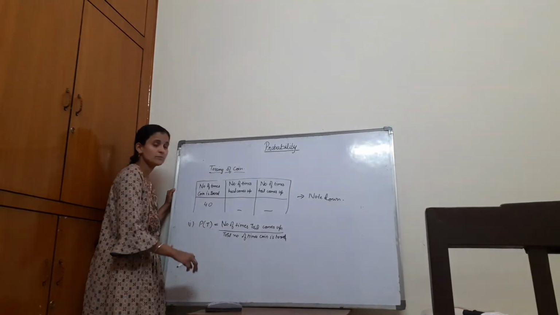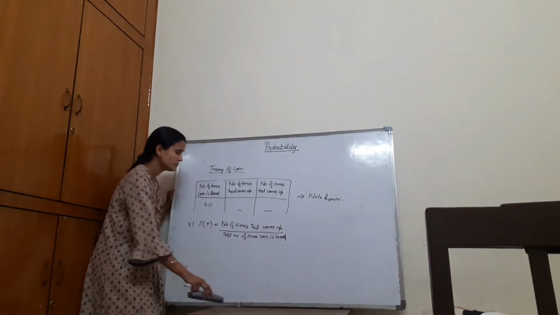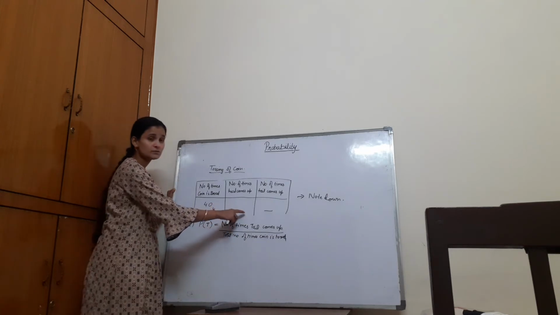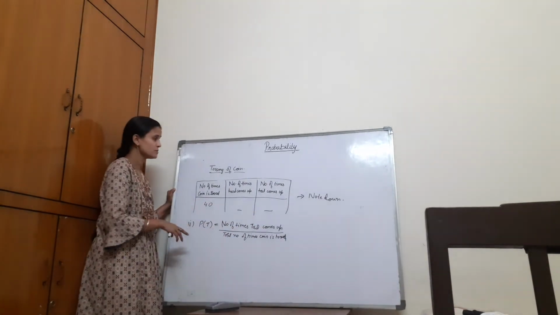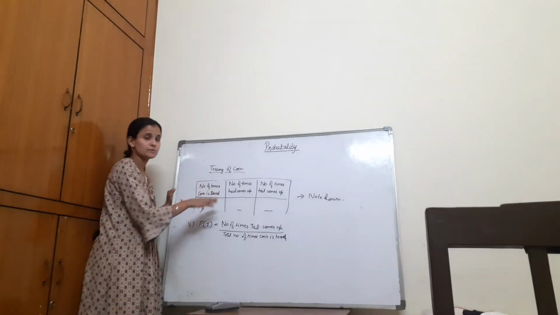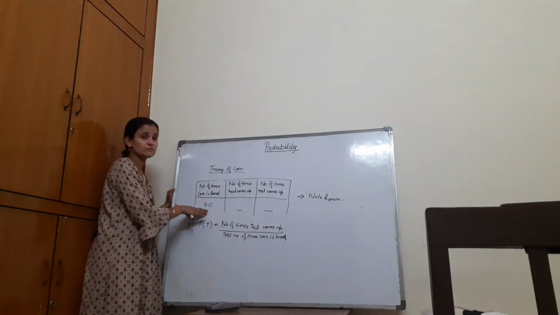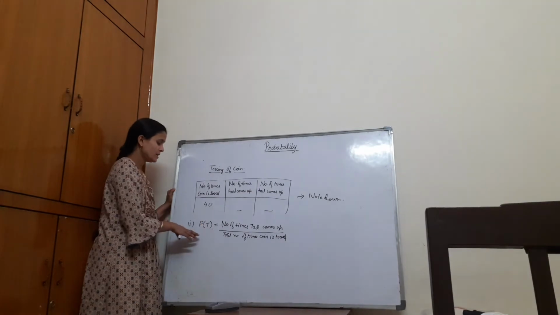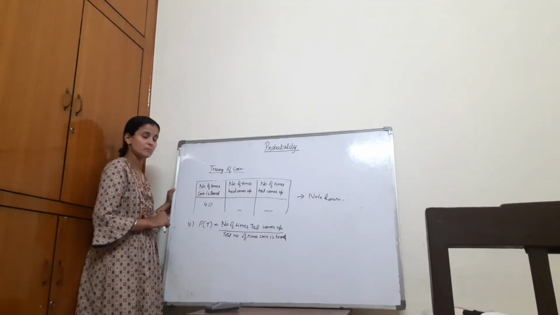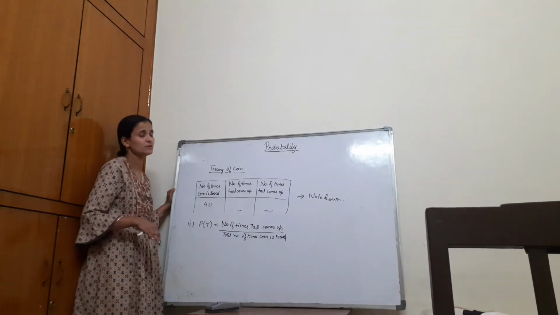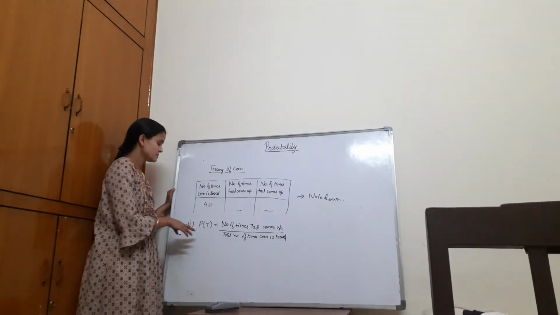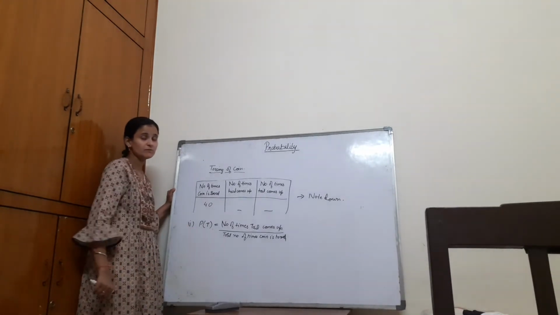Again, the data is going to change in the table. In the second table, we make another table in this way where the number of trials are changed. Now again we have to find the probability related to the favorable event of head and the favorable event of tail.